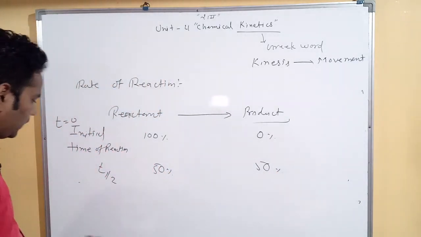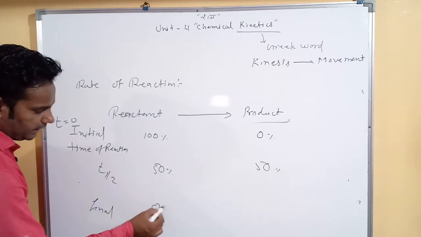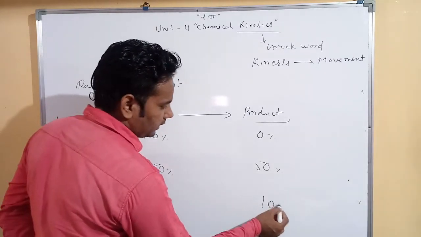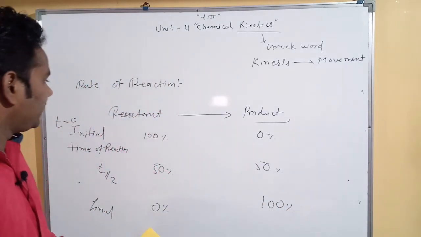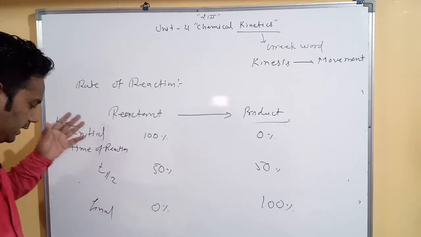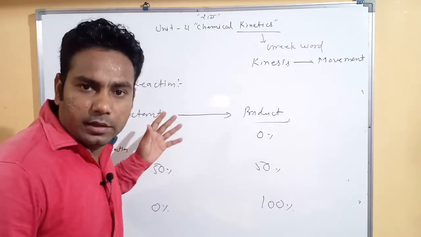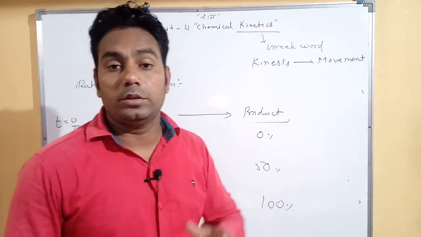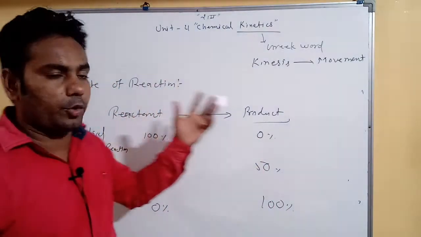After completion, the final concentration of reactant is 0% and product is 100%. So the reactant concentration decreases with increasing time, and product concentration increases with increasing time. So the rate of reaction depends on the concentration of both reactant and product.